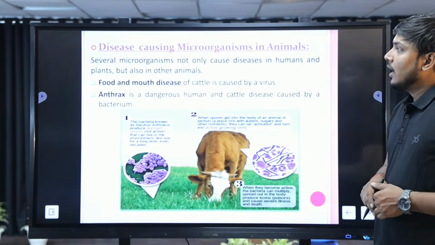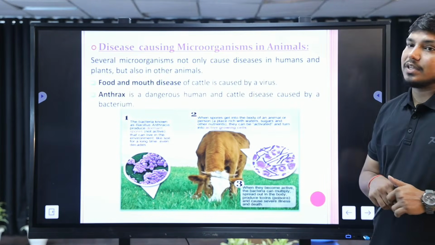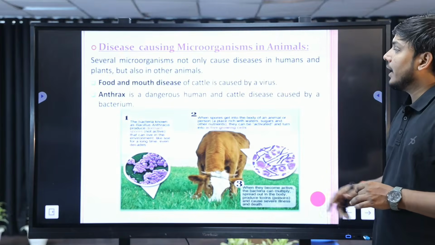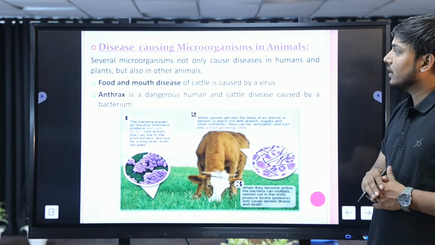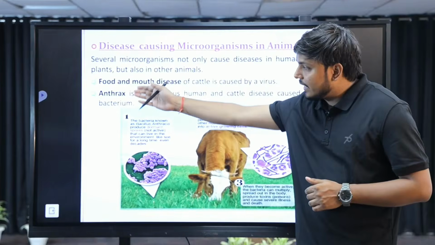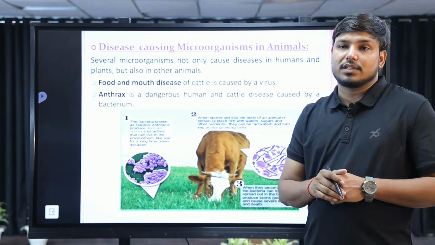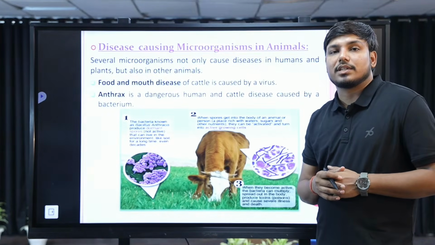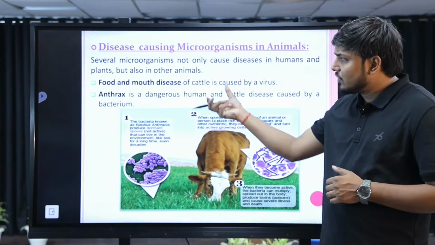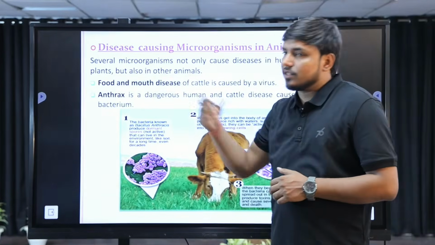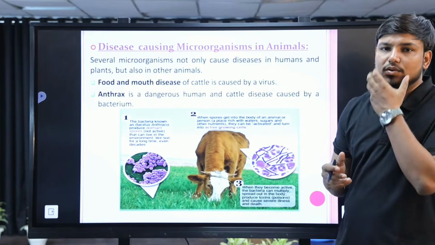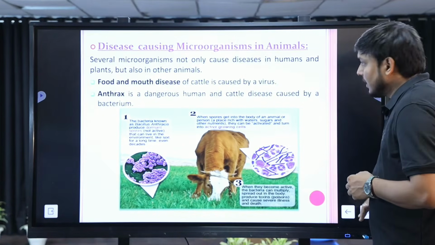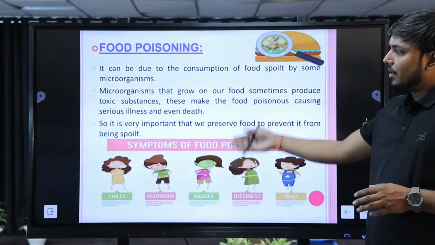The next one, disease causing microorganisms in animals, कुछ animals के अंदर भी disease cause होती है, and when we discuss it, then you can see there anthrax. Anthrax is a dangerous disease which occurs in cattle also, like गाय और भैंस जो cattle हम domestic animals है उसके अंदर हो जाती है, which is also called foot and mouth disease, उनके पैरों में और मुंह के आसपास कुछ ना कुछ infections हो जाते हैं basically, right? The food poisoning अभी हम डिस्कस कर चुके हैं.